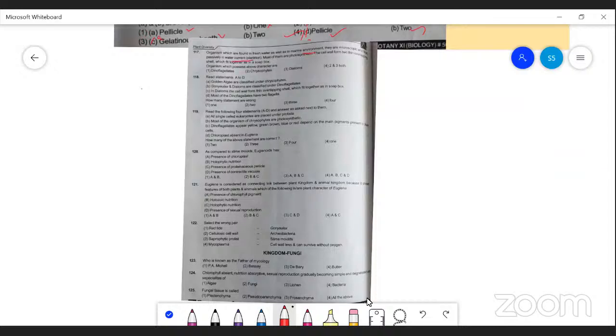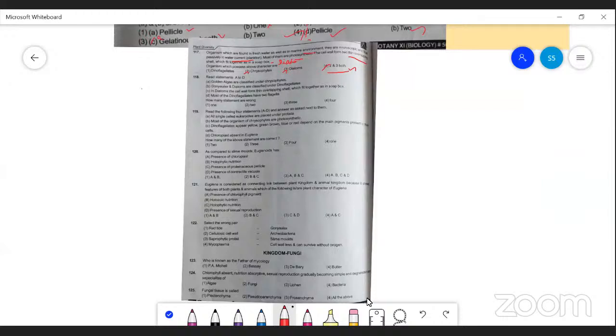Most of them are photosynthetic. The cell wall forms two thin overlapping shells which fit together in a soap box like structure. This is an example for diatom. So diatoms, which belong to the class chrysophytes, also correct. The correct option is 2 and 3.